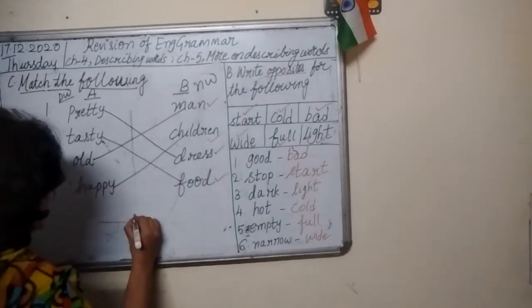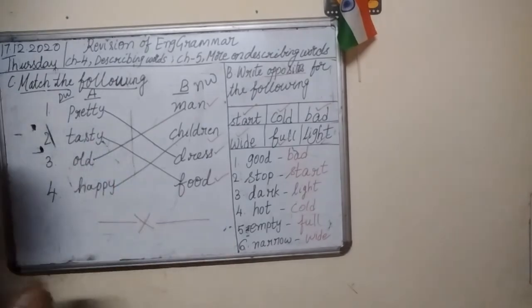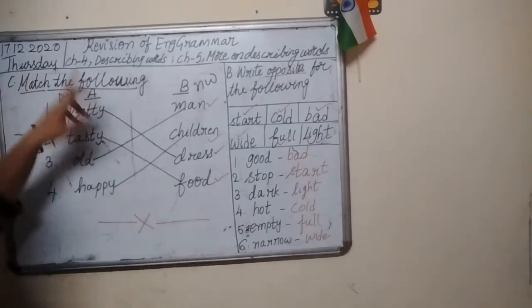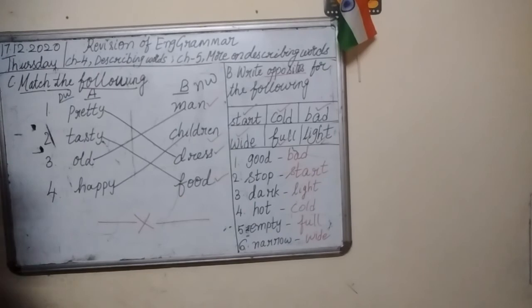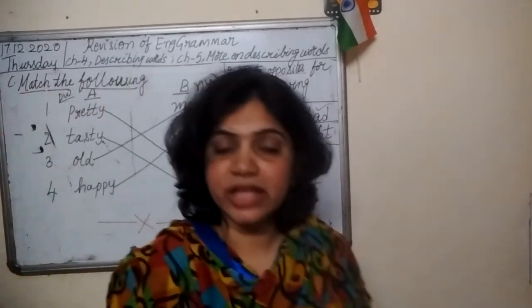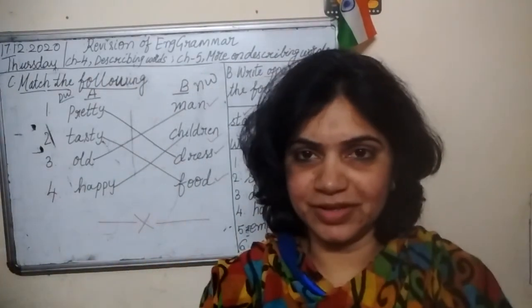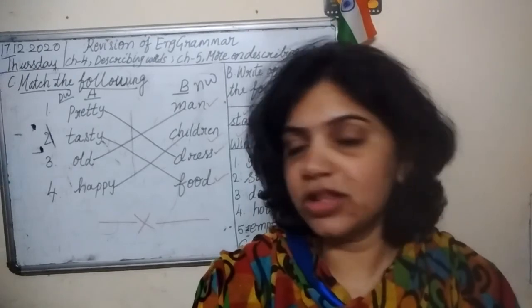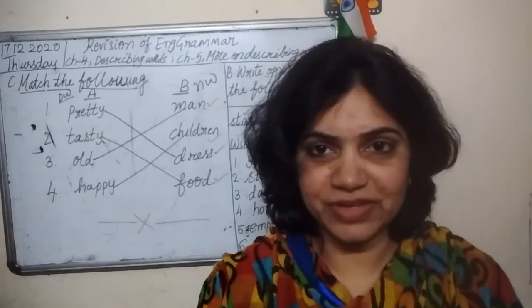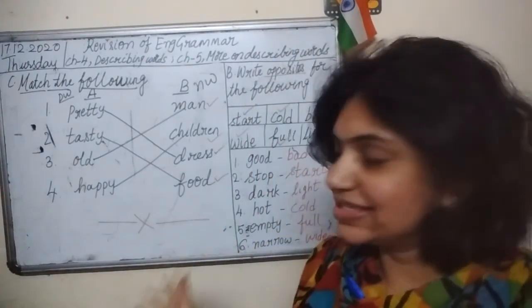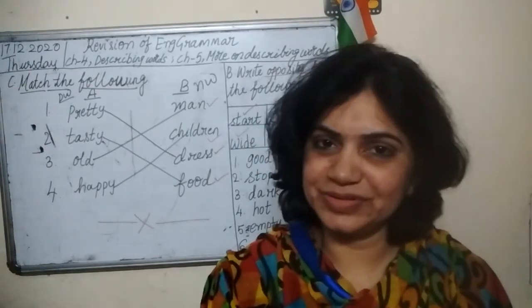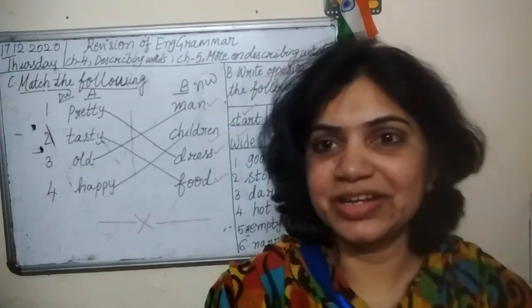Finish. So, this is all about our chapter 4 and chapter 5. Describing words and more on describing words. Okay, children. So, that's all for today. Meet you in EVS class. I hope these exercises are clear to you. Okay, children. Tata, children. Bye-bye.